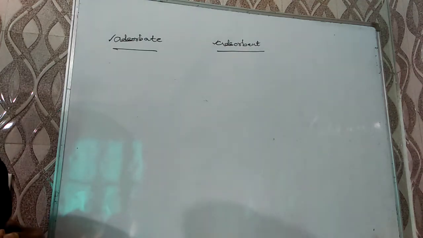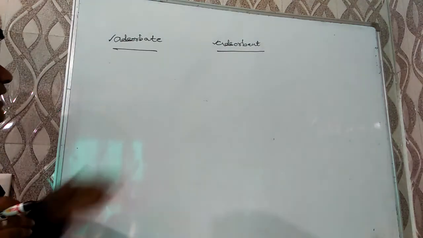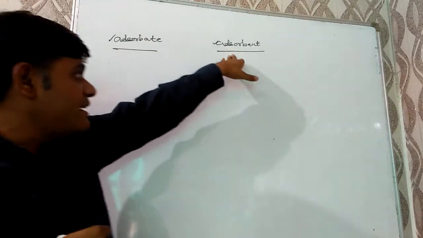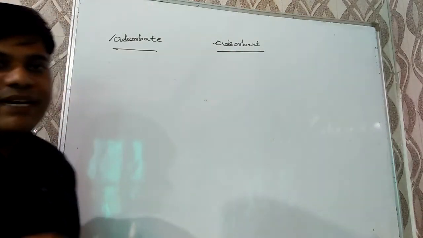For example, for occlusion, gases are the adsorbate while metals are the adsorbent.